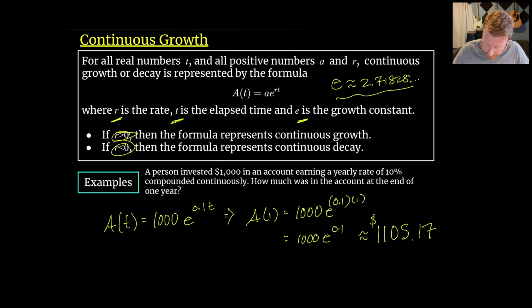So there we go. After a year of having this person's money continuously compounded, that doesn't mean that it's compounded every year, but even faster than every month, every week, every day, every minute, every second, every millisecond. This is compounding as quick as you could imagine. So this is just about the best rate that you could get in terms of compounding. But there we go. We got the answer there. So hopefully that is a good refresher of continuous growth.